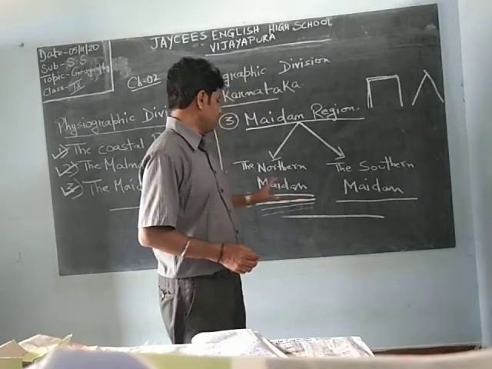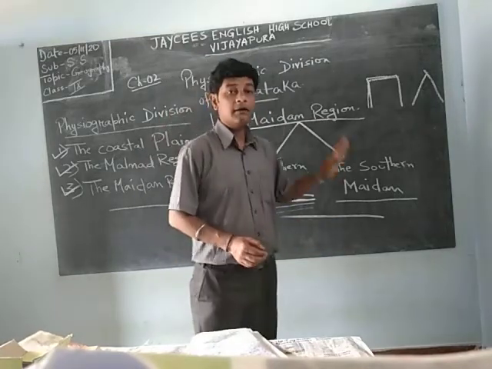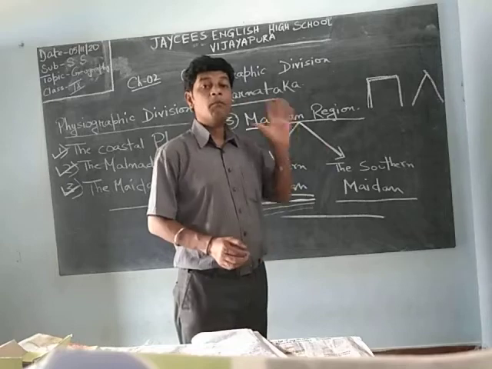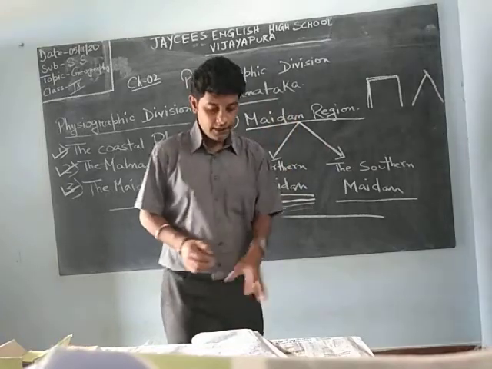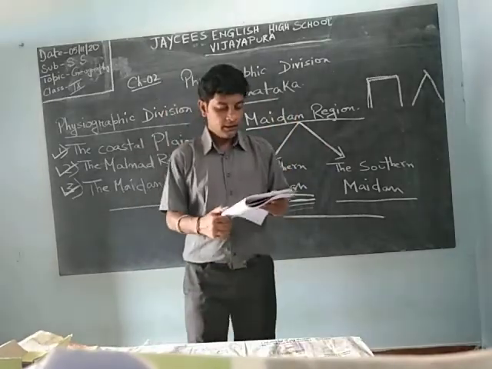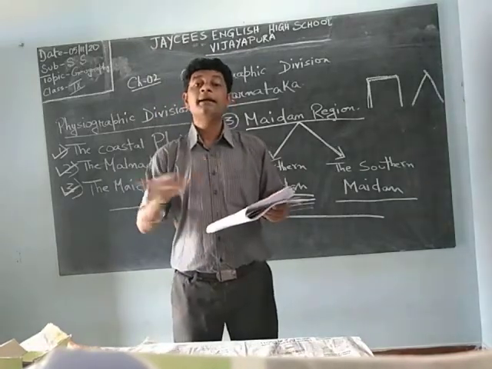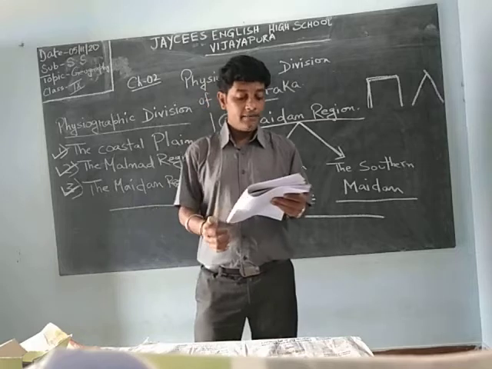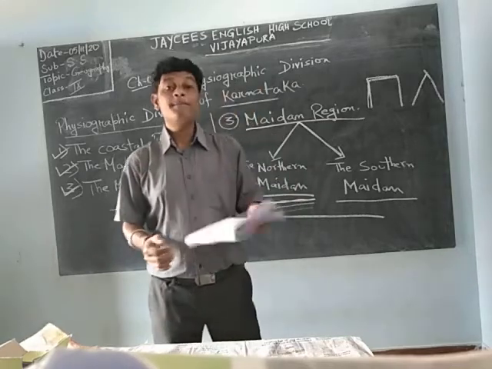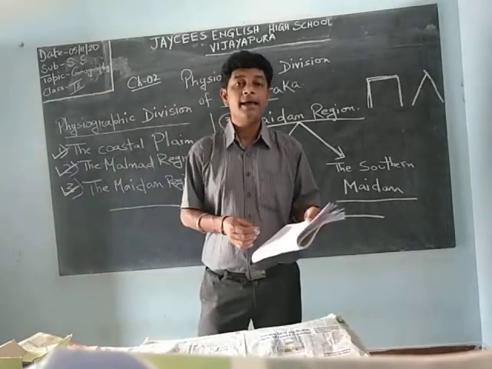But comparatively to this northern Maidan, the southern Maidan receives more rainfall. This area is the rain shadow of Western Ghat. It is coming under the Western Ghat only. Kaveri, Palar, Pennar are the important rivers of this region.